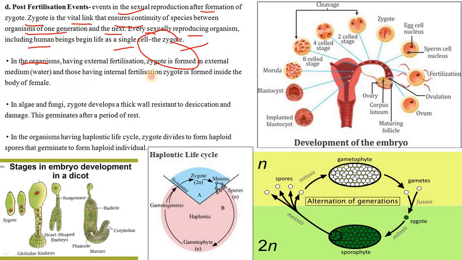In those having internal fertilization, the zygote is formed inside the body of the female. In algae and in fungi, the zygote develops a thick wall resistant to desiccation and damage. This terminates after a period of rest. In organisms having a haplontic life cycle, the zygote divides to form haploid spores that germinate to form the haploid individual. So the post-fertilization events refer to all the events of sexual reproduction taking place after fertilization, that is, after the formation of the zygote.